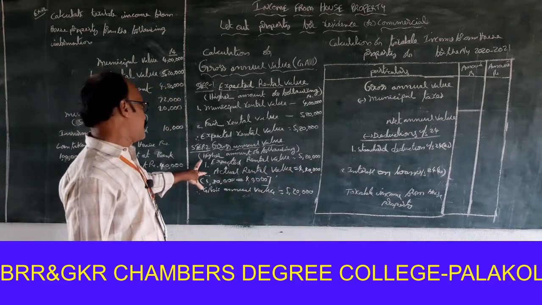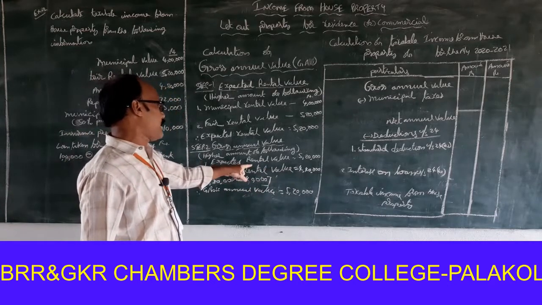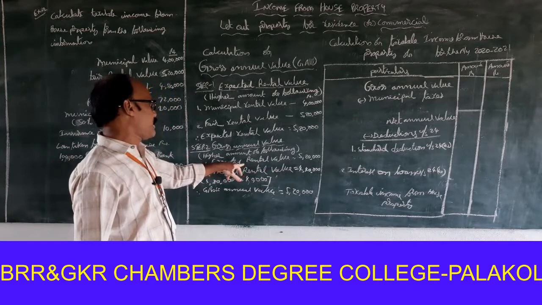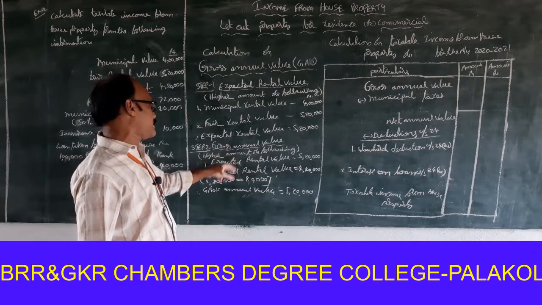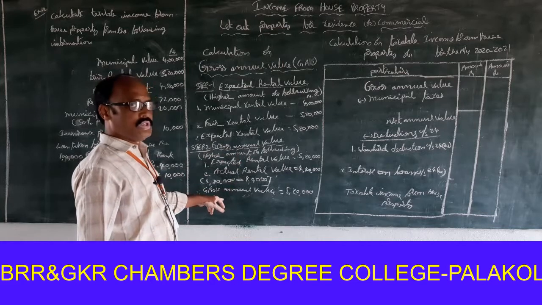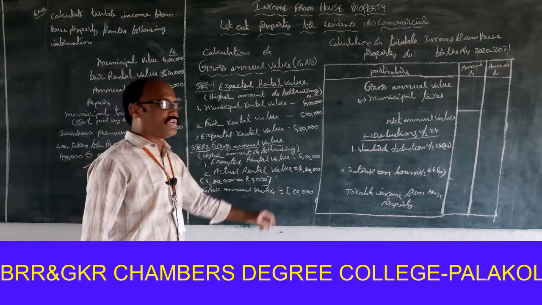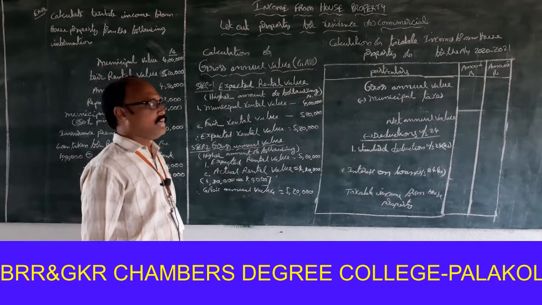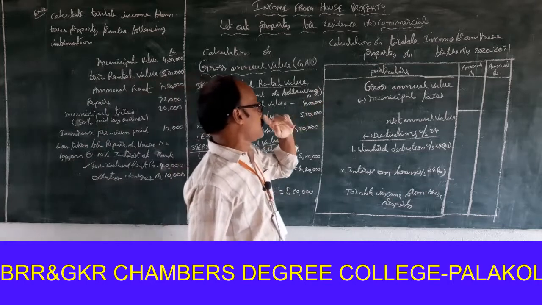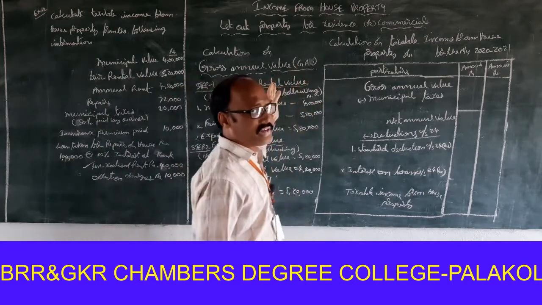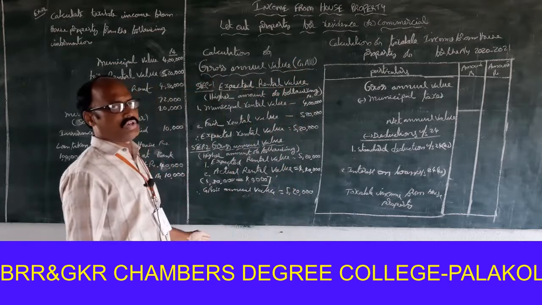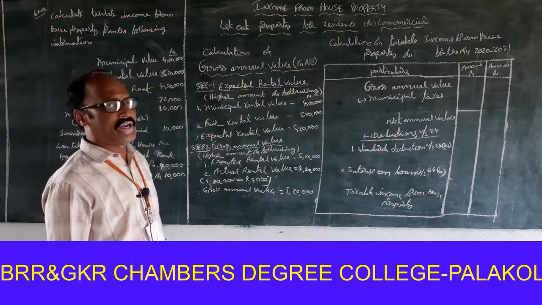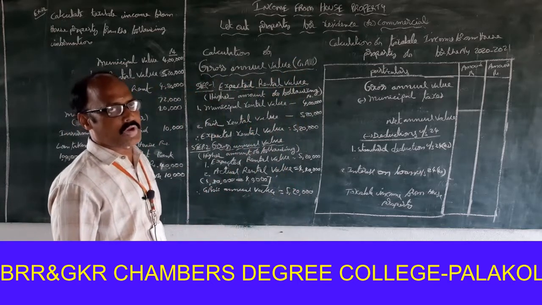So the higher amount of the following is 5,20,000. This 5,20,000 amount is to be treated as the gross annual value. So gross annual value is equal to 5,20,000. This is the second procedure. After calculation of gross annual value, we have to calculate taxable income from house property.